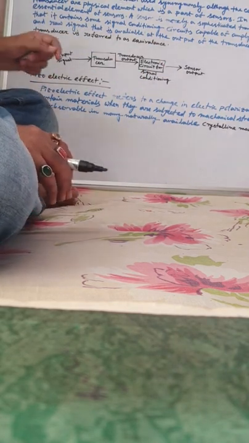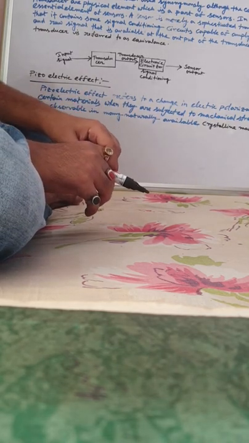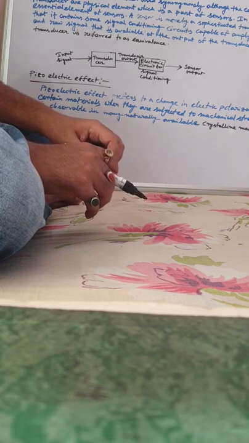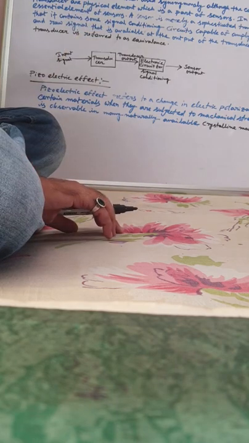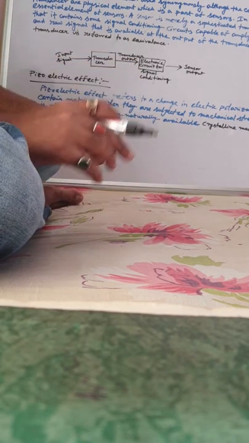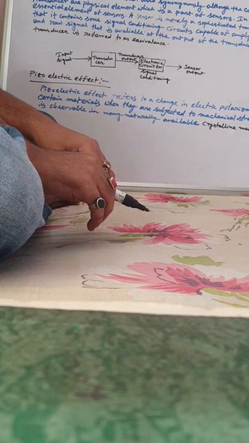Now, what is the piezoelectric effect? It refers to a change in electrical polarization that is produced in certain materials when they are subjected to mechanical stresses. Suppose there is a certain material like a crystalline material or quartz.